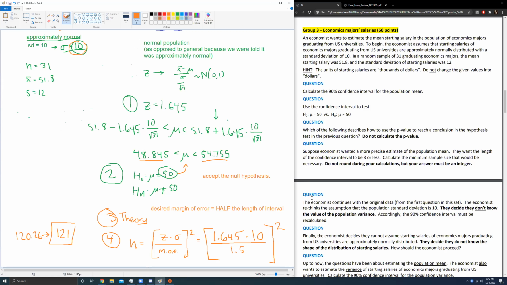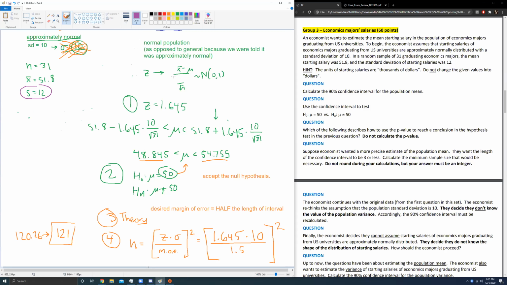Next question is a continuation of doing a new 90% confidence interval, but this time we don't know the population variance. So remember how we said the population variance was 10 before? Let's say it's unknown. We don't know it anymore, which means we've got to do a couple things differently. Now we're going to rely on the sample standard deviation. But moreover, our distribution can no longer be used with the z distribution. I have to change this up now. So this guy's gone.